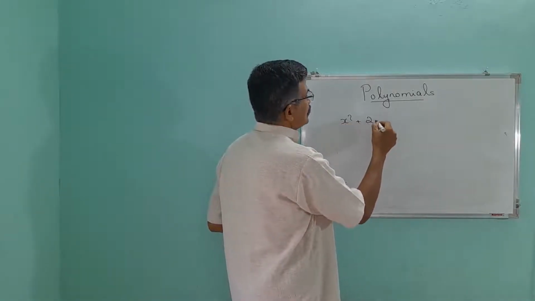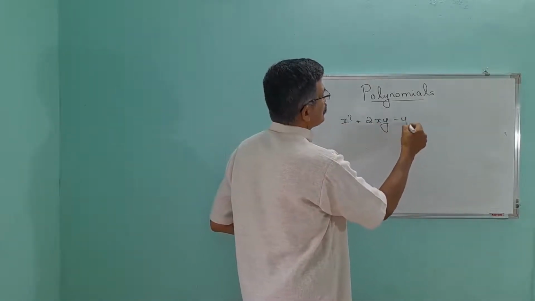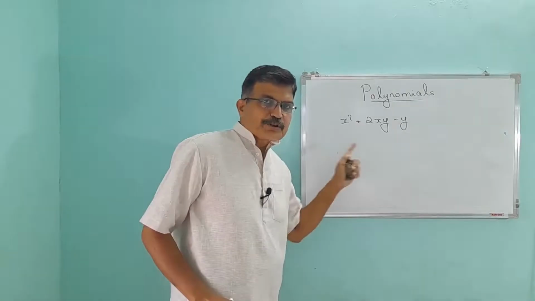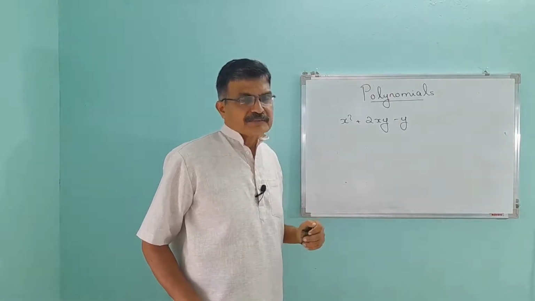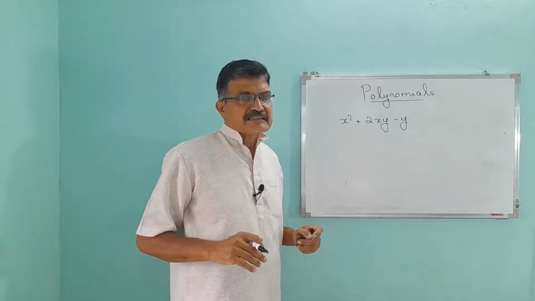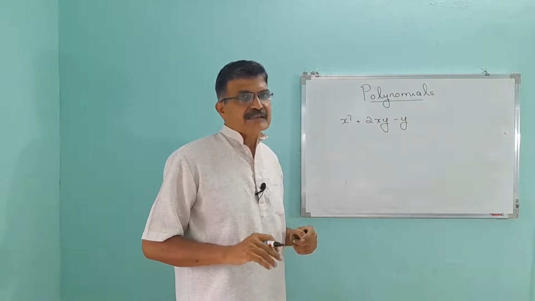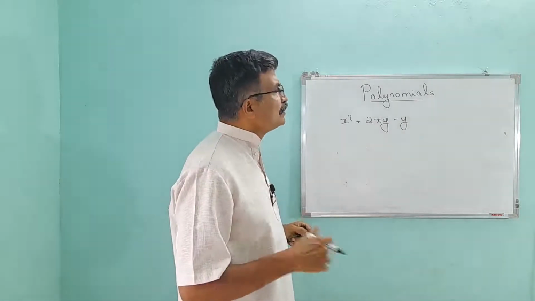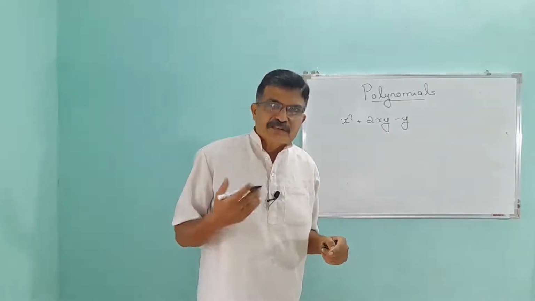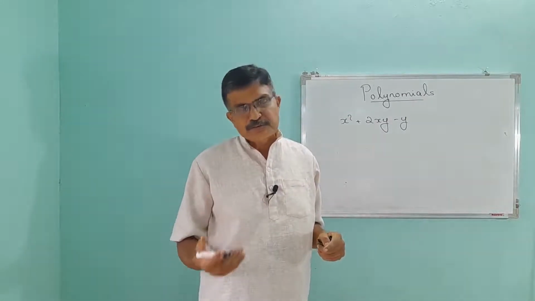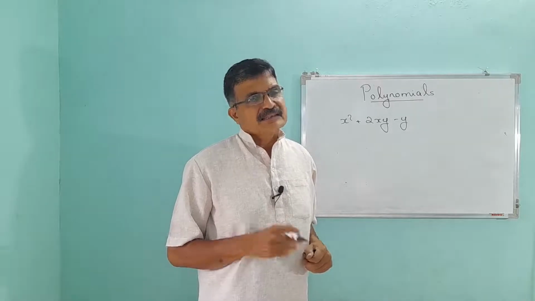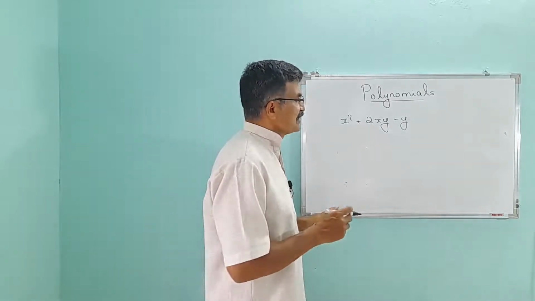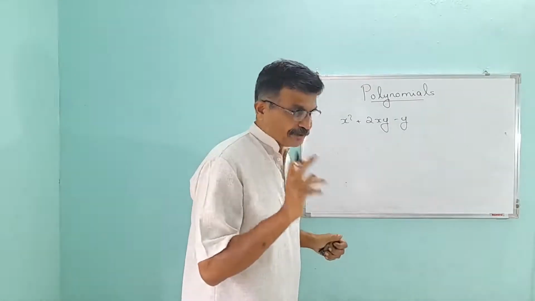S square plus 2xy minus y. This is a polynomial with 2 variables. Now we concentrate. In this section we concentrate on polynomials with only 1 variable. There are polynomials with 2 variables, 3 variables, 4 variables, etc. Our concentration is polynomials with only 1 variable.